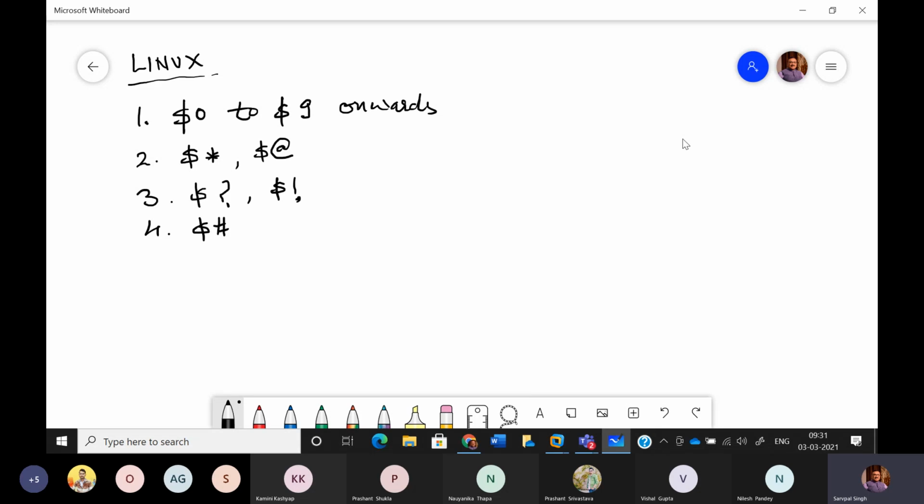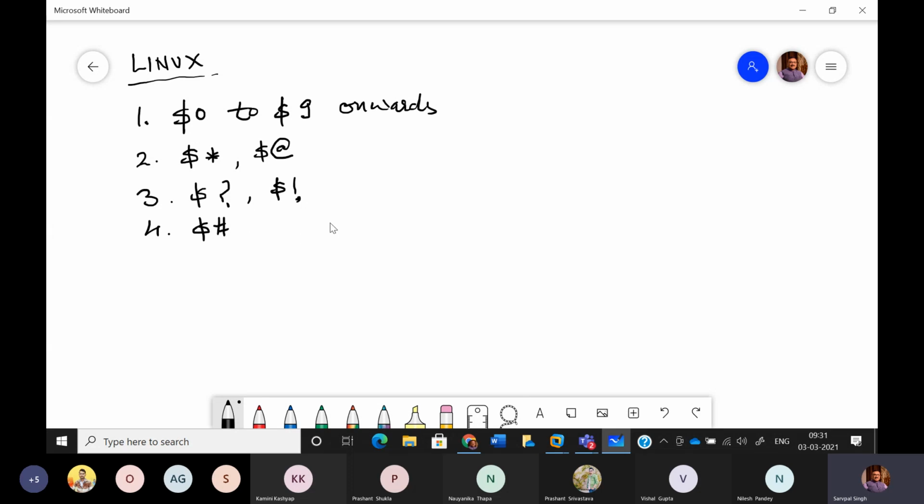At the first point, what I wrote over here was $0 to $9. So basically, these are the predefined variables, and they are actually positional variables or positional parameters. You must be knowing that when we learn C language, we also learn command line arguments, where we pass certain values to the main function. In case of the main function, we are bound to use only two variables. Out of these two, the first must be an integer and the second must be an array of strings.